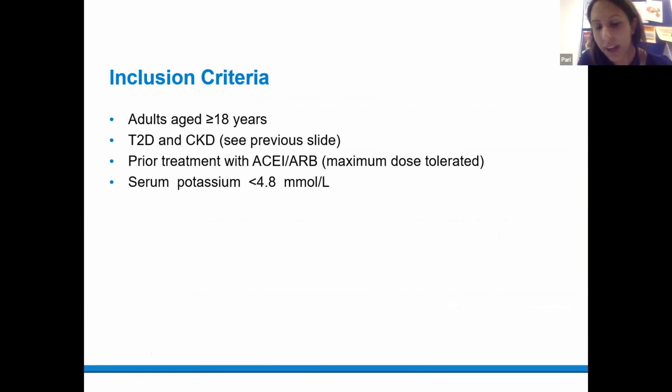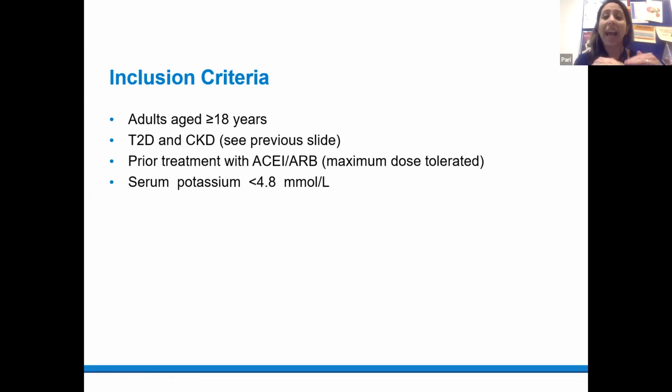I've gone back to look at the inclusion criteria because I think it's a bit easier to see than in that really busy table. Adults greater than 18 years of age were included. Individuals who had type 2 diabetes and chronic kidney disease were included for both studies. And like I mentioned earlier, there were just some very subtle differences between the two studies in terms of the level of chronic kidney disease that they had.